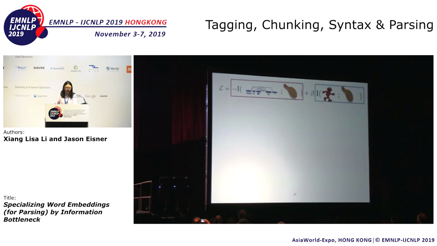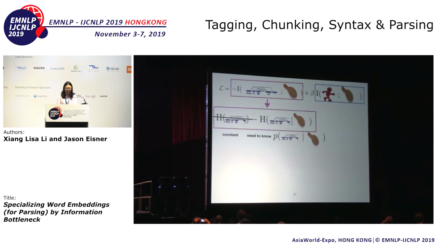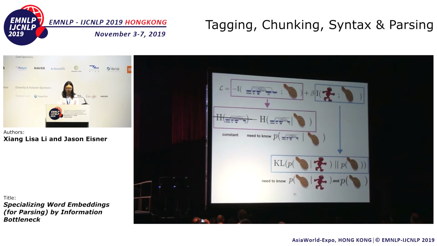Now let's delve a little bit into the mathematical representation of each term. The first term, by definition, could be rewritten as the difference between the entropy of the parse and the conditional entropy of the parse given the grain. The first of these is a constant with respect to the thresher parameter. To evaluate the conditional entropy, we need a probabilistic parsing model. The second term, by definition, could be rewritten as the KL divergence. And to evaluate this, we need to know P of grain given ELMo and P of grain. I'll show you how these unknown terms appear in our model architecture.